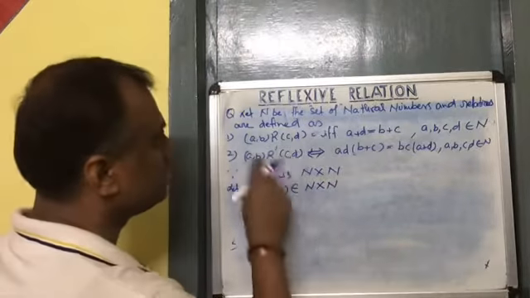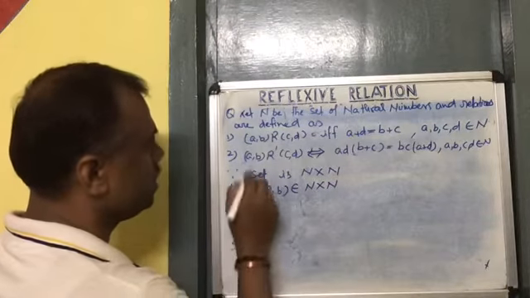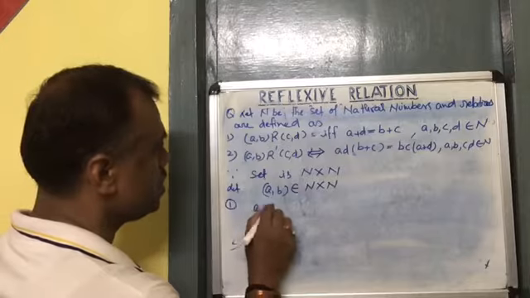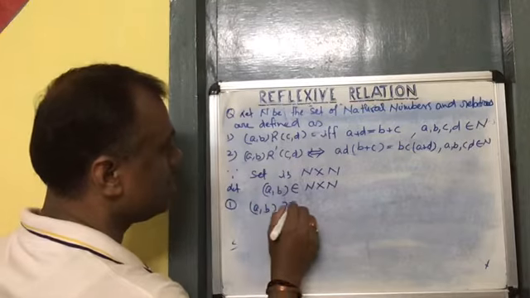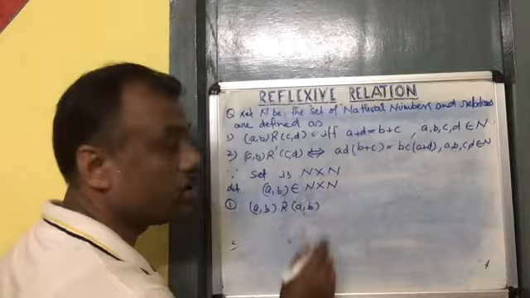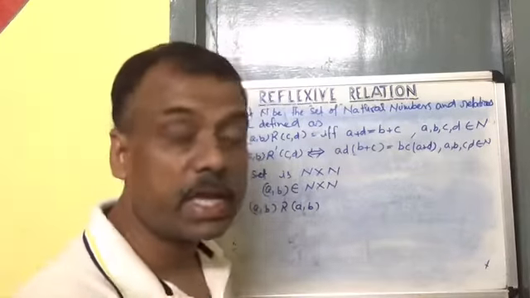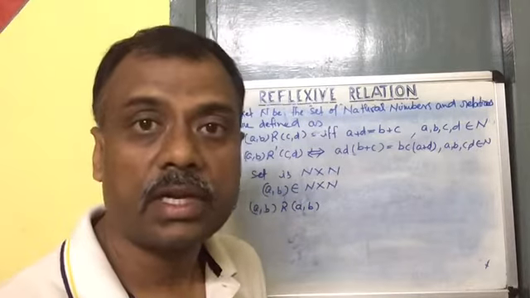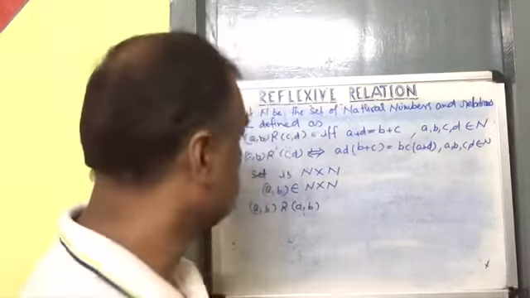So to consider this first one, AB R AB, because we have to check whether the element is related with itself or not.